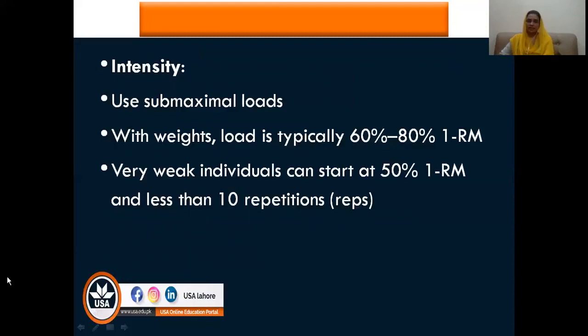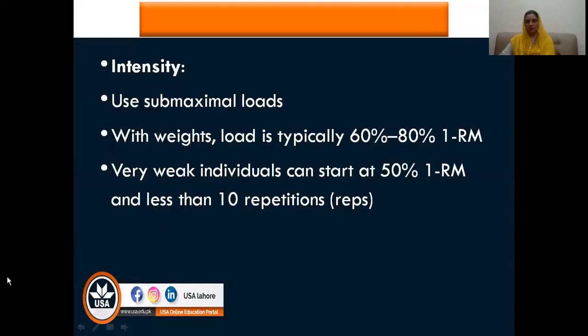So what should be the intensity? Intensity in neurological patients should always be submaximal loads, and they shouldn't be maximal, because most of the time the patient has a strength deficit, so you will use submaximal loads. If the patient has sufficient strength and the grade is above 3, then you can train the patient with weights, and the load is 60% to 80% of one repetition maximum. I hope you remember what one repetition maximum is from your kinesiology knowledge, and if you don't, then I request you to open your kinesiology book and revise the concepts of one repetition maximum and 10 repetition maximum.